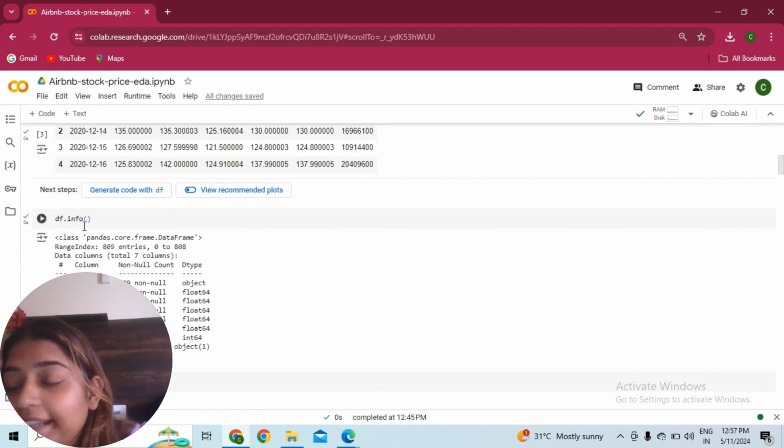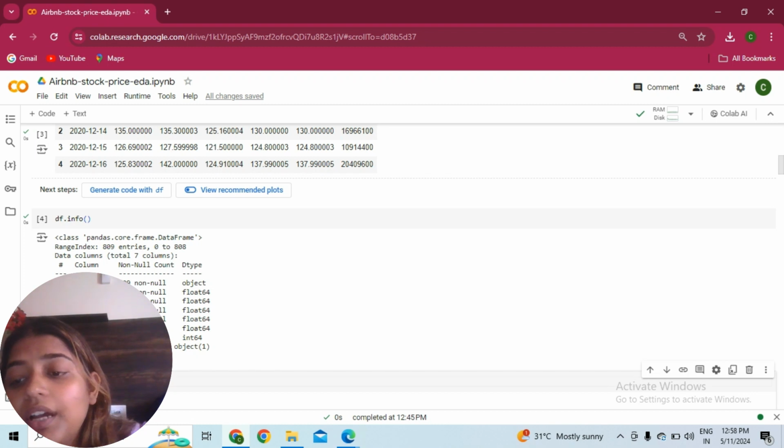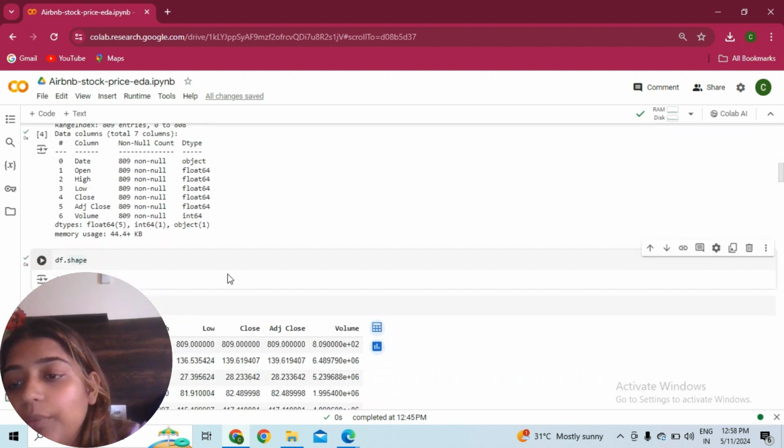Now let's find all the information about the data frame, like how many rows and columns we have. We have 809 entries, index 0 to 808. So we have 809 rows and a total of 7 columns. The data types are 5 floating point, 1 integer, and 1 object, and it shows the memory usage. Now df.shape, where we find how many rows and columns: 809 rows and 7 columns.